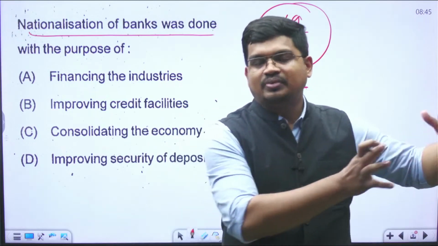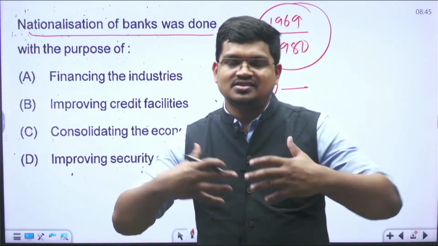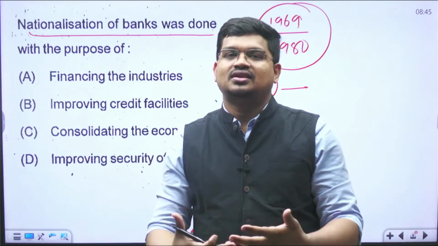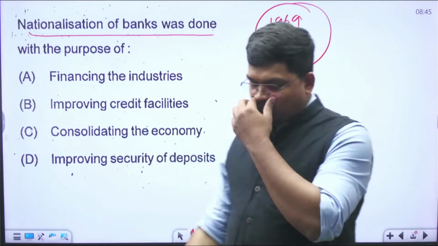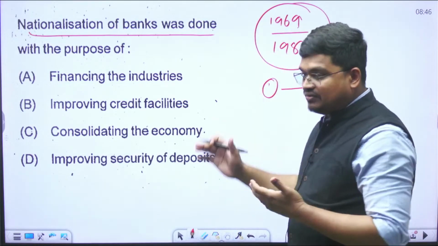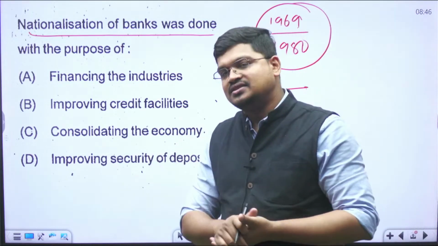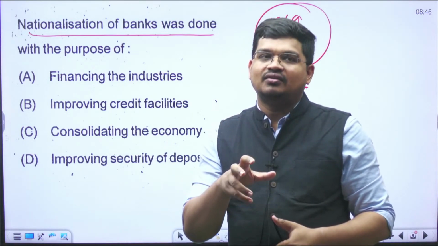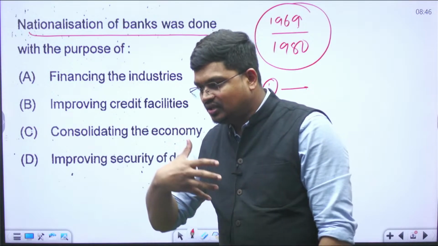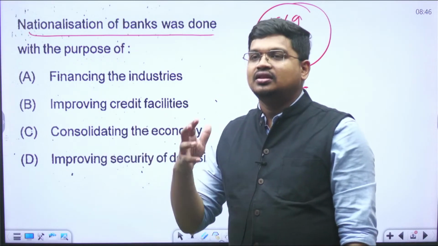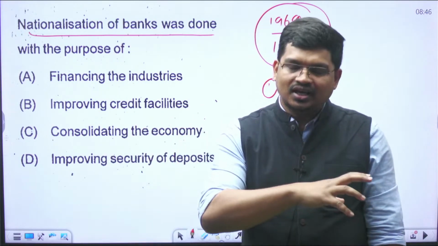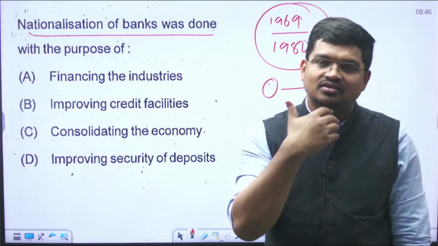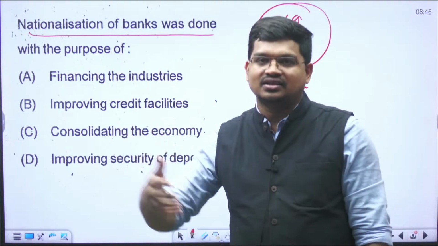The banks that were private were purchased by the government. Now they are considered as the government banks. Now, why was the government in favor of nationalization? If you see the present scenario, government is more in favor of privatization. Then why during that time was the government more in favor of nationalization or government sectors?